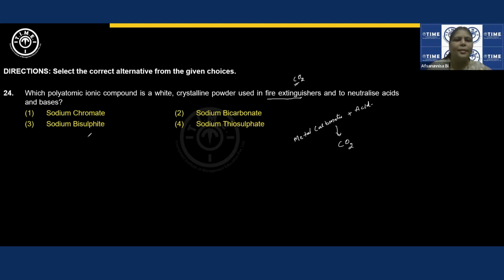So let us search in the options. Where is the carbonate salt? We are able to see bicarbonate here. Whether it is sodium carbonate, sodium bicarbonate, any type of metal carbonate, when it reacts with acid, gives carbon dioxide. So typical fire extinguishers which we are going to use will be acid fire extinguishers to get carbon dioxide, right? If we are trying to extinguish fire using carbon dioxide, this will be the correct answer. So wherever you see fire extinguishers, try to search for carbonate salts. That's it.